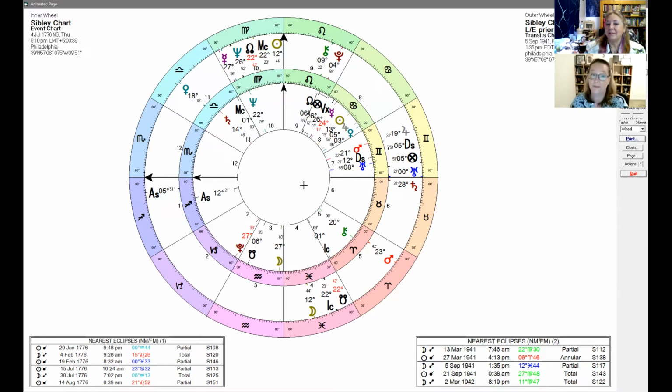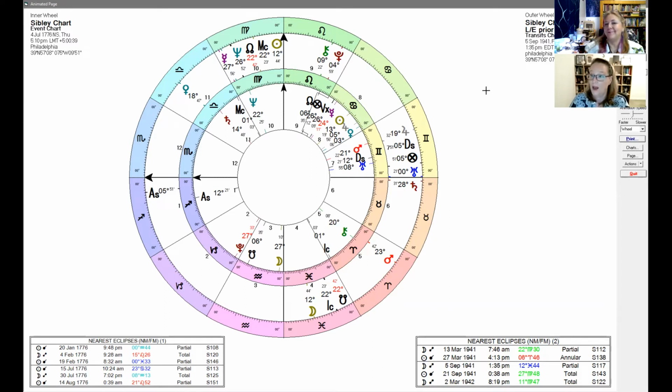But I just thought it was rather striking that that eclipse was square to that ascendant-descendant axis. And the ruler of the 6th house, where that Saturn is, which looks like an H in that outer wheel, is in the 11th house on Saturn. Oh, that is interesting. That definitely points a finger.